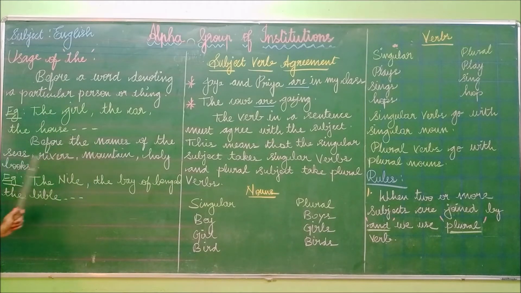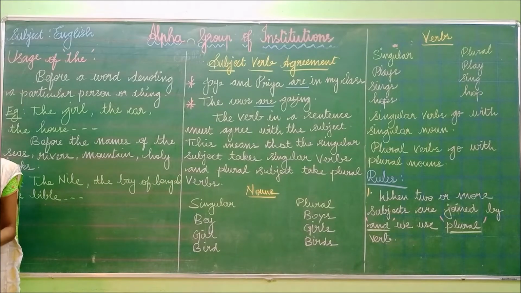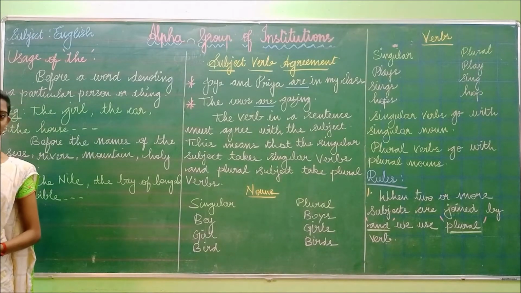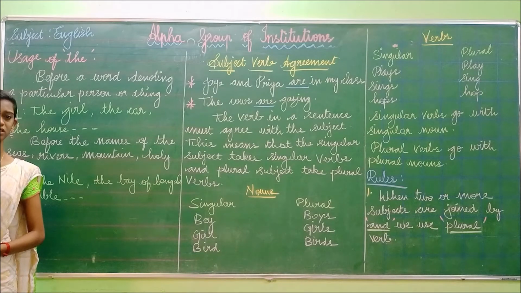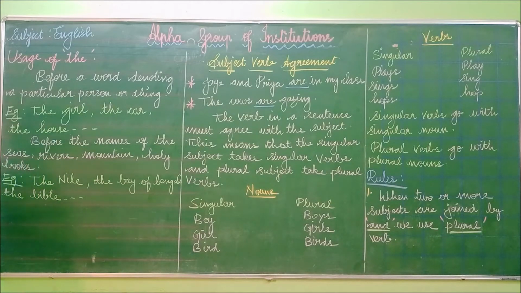Next, before the names of the seas, rivers, mountains, and holy books, we also have to use the word the. Have you understood? Example: the Nile. The Nile is a river. While pointing out a river, we have to use the article: the Nile. We should not say a Nile or an Nile. So if we represent a river, we have to use the word the.